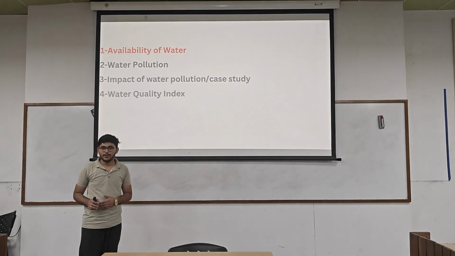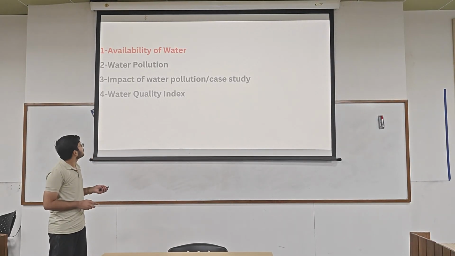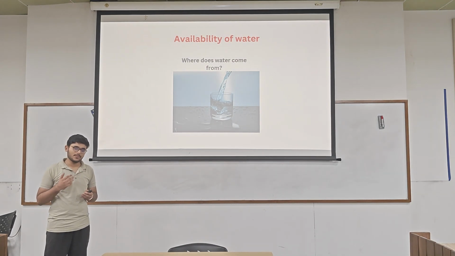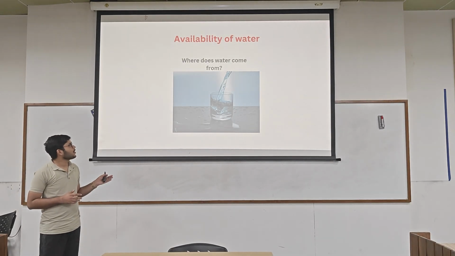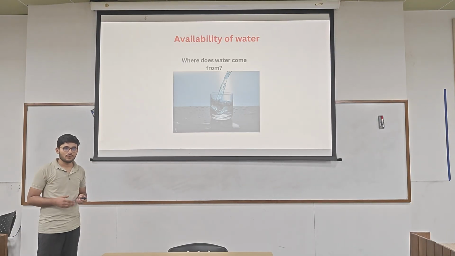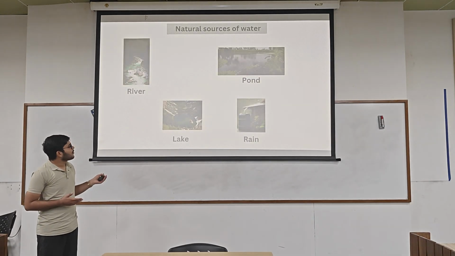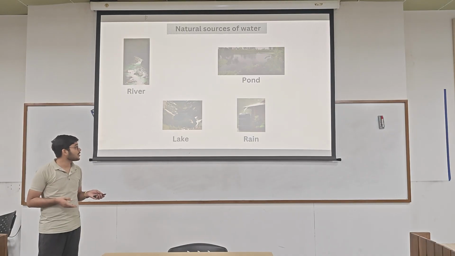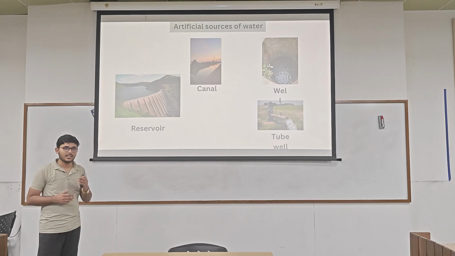So hello everyone, our group is going to present on the topic availability of water. Firstly, water is the most essential natural resource of our life, agricultural and industrial side respectively. Next, where does water come from? Mainly water comes from natural and artificial sources. The natural sources are river, pond, lake and rain, and rain is the most essential part to harvest the water. The natural resources play a major role in sustaining our environment and our human lives.